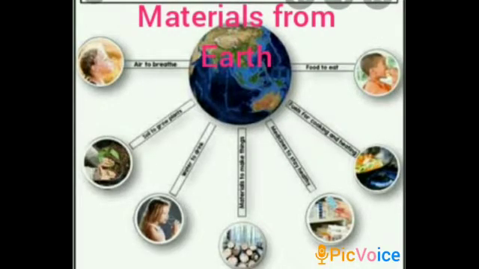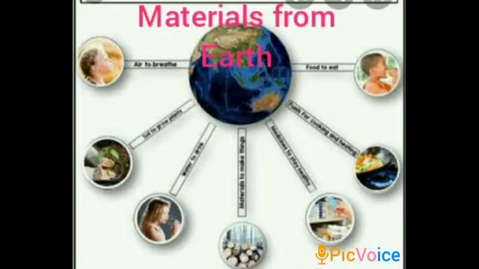Can you say? Yes, it is the only planet known to have life on it. Then it is one of the rocky planets in the solar system. Then you know Earth has provided all things necessary for living beings. Then Earth is made of materials including rocks, soil, water and air. Each material is an important resource for life, agriculture and industry.